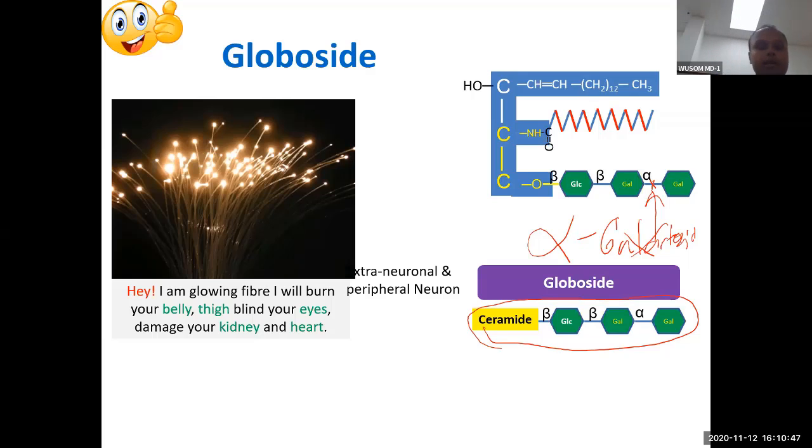So how do you remember? It is very simple. Remember this disease like burning fiber. I told you this burning fiber burns belly, thigh, eyes, hands like this. So this fiber is burning everything: the patient's hands, eyes, kidney, damaging everything. You can remember it that way, associate it with burning fiber, and remember the presentation in this patient.